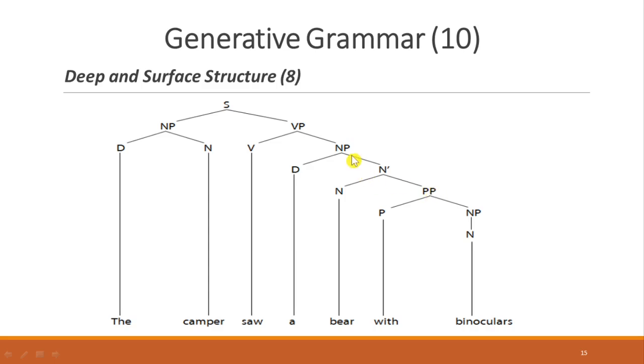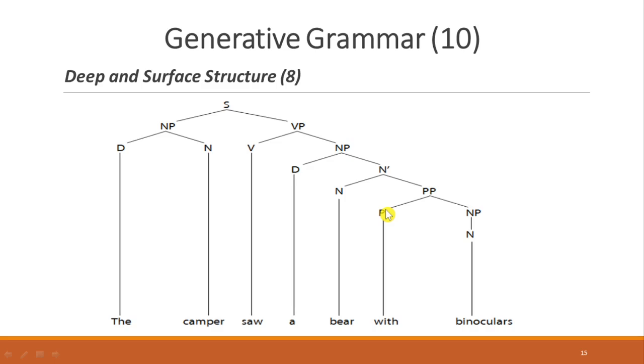It is underlined. Okay. The noun phrase, "a bear," determiner and noun "bear." With this, it means that "with binocular" can be related to the noun bear or noun phrase "a bear." So it means that binocular is being used by a bear with this sentence rather than the camper.